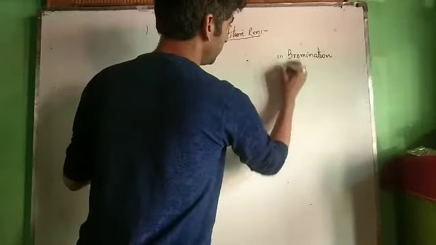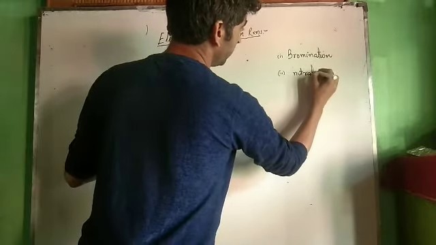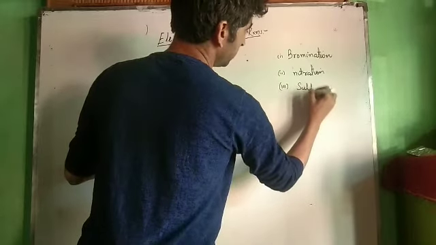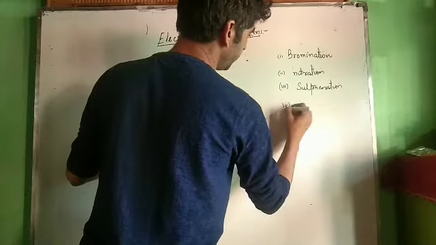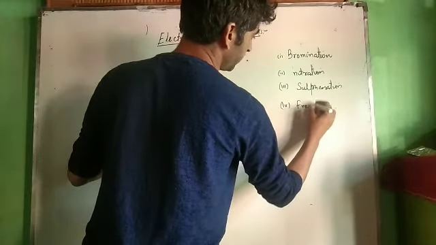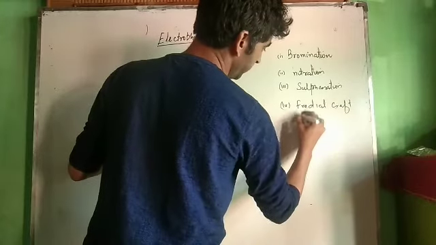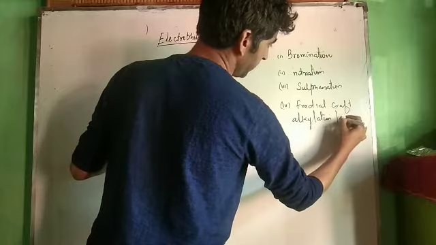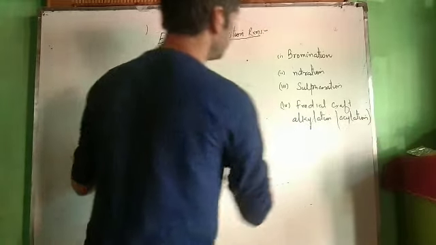Second is nitration, and third is sulfonation, and the last one is Friedel-Crafts reaction, Friedel-Crafts alkylation and acylation. These are the four main types of reactions that we are going to discuss over here.